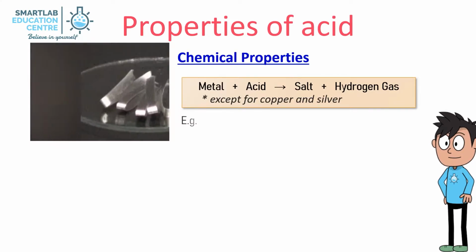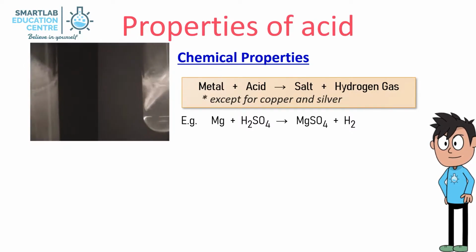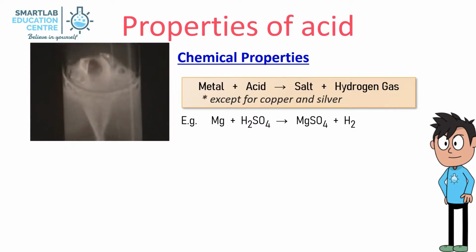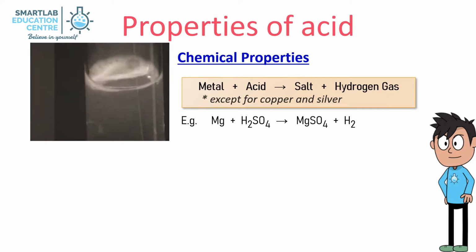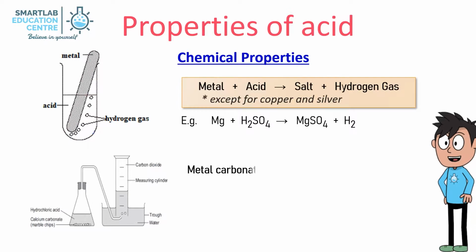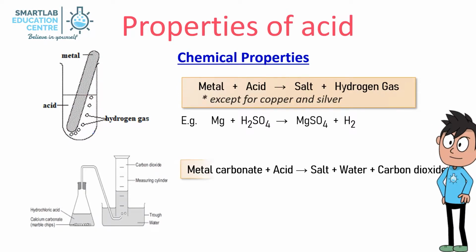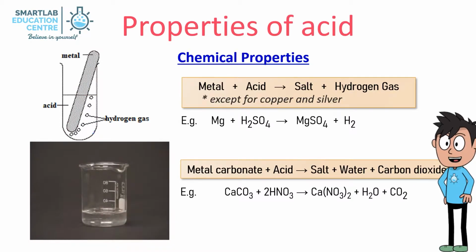For example, magnesium reacts with sulfuric acid, producing magnesium sulfate and hydrogen gas. Metal carbonate will react with acids, producing salt, water, and carbon dioxide. For example, calcium carbonate reacts with nitric acid, producing calcium nitrate, water, and carbon dioxide.